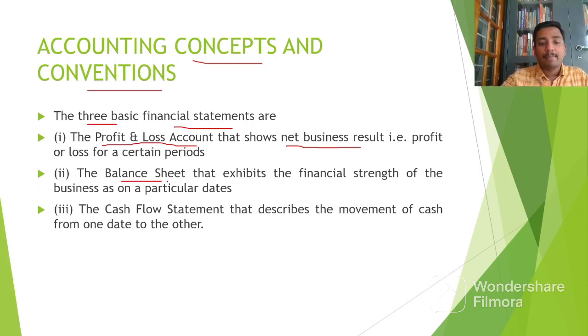And what about the balance sheet? The balance sheet gives the financial strength of the business on a particular date. It is prepared on a particular date, and it shows the financial position or financial strength of the business as on that date. So the basic difference between the P&L account and the balance sheet is that the P&L account is prepared for a particular period to ascertain the financial results, but the balance sheet is prepared as on a particular date.